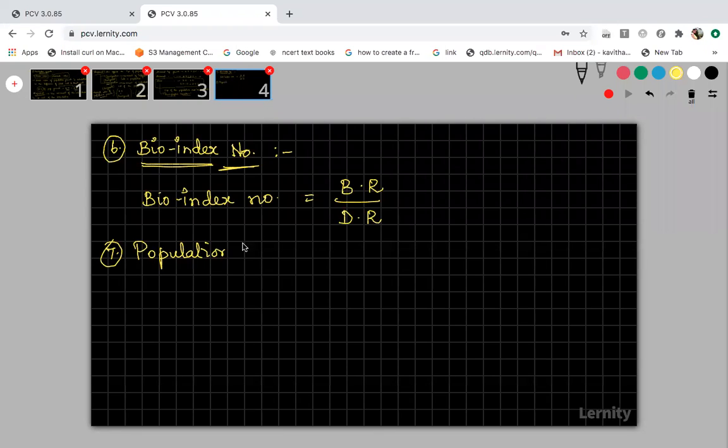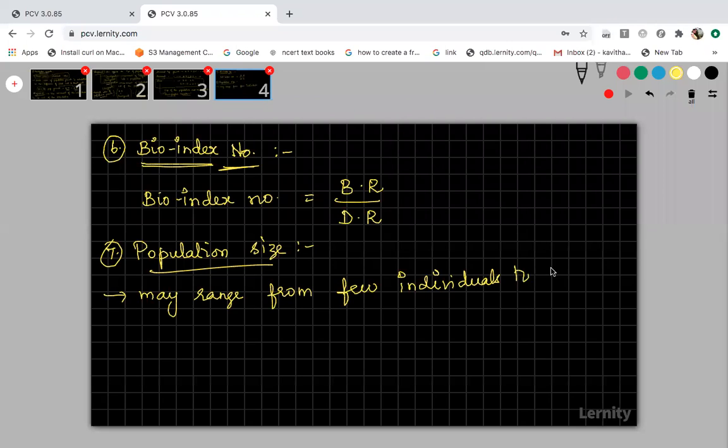Now the 7th one is population size. The next attribute we are going to discuss is population size. So what is population size? Before that, you just know that population size may range from a few individuals to millions. That is from small population to big population, depending on so many things.